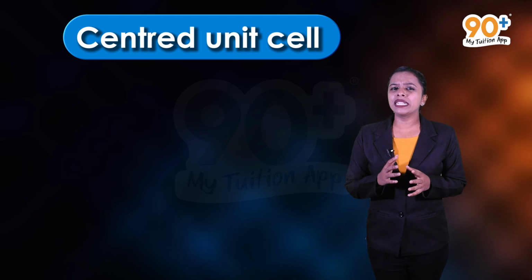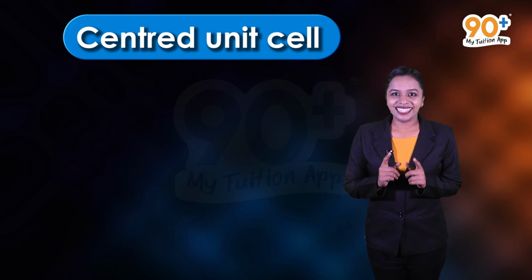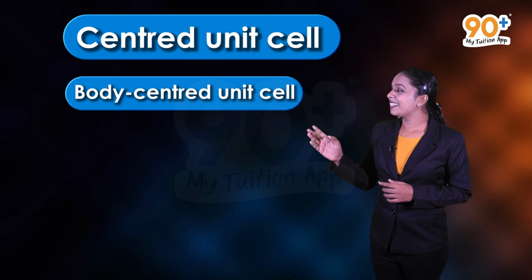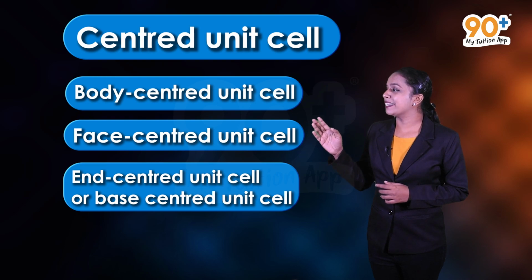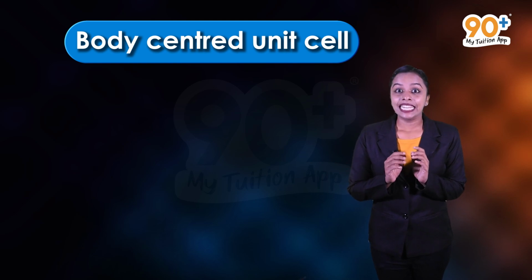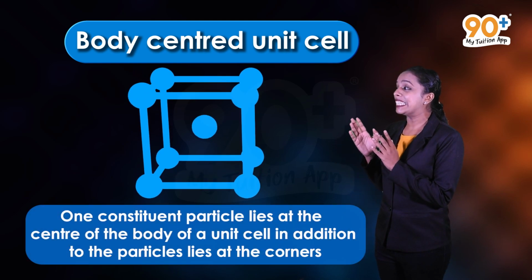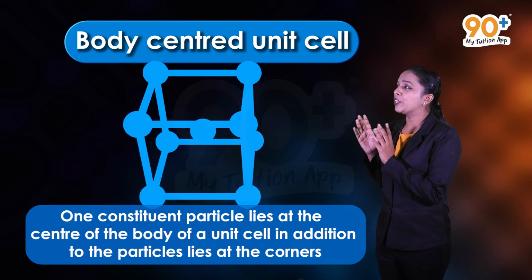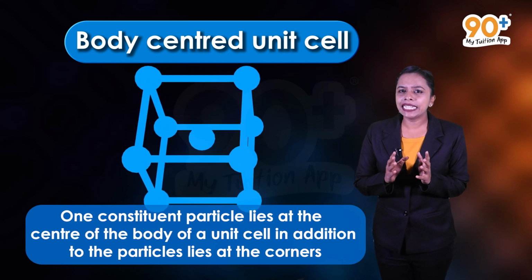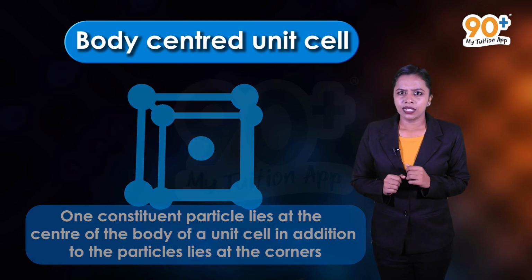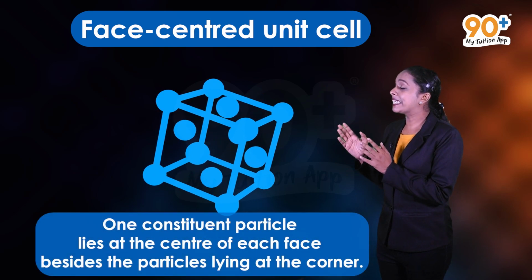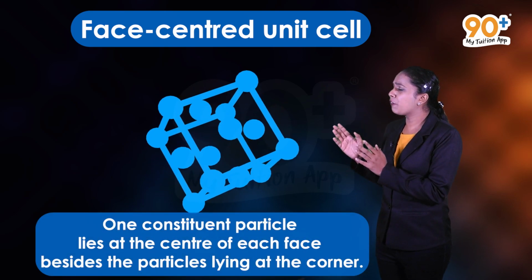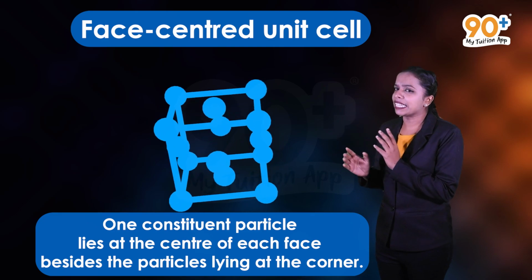Well, these centered unit cells are again classified into three. They are body-centered unit cell, face-centered unit cell, and end-centered unit cell, or base-centered unit cell. So the first one is body-centered unit cell. Here, one constituent particle lies at the center of the body of a unit cell in addition to the particles at the corners. Then what about the face-centered unit cell?